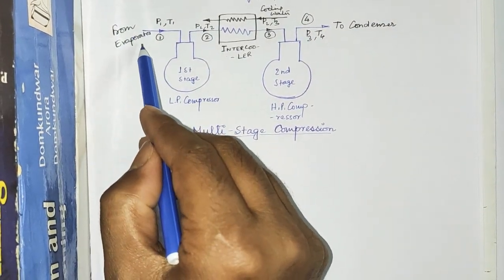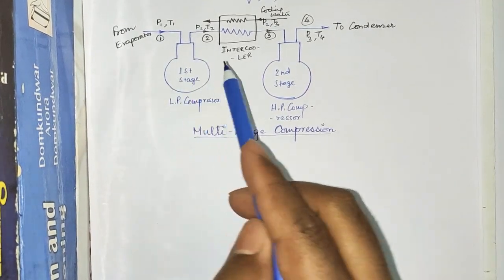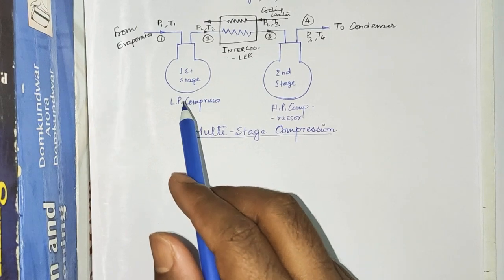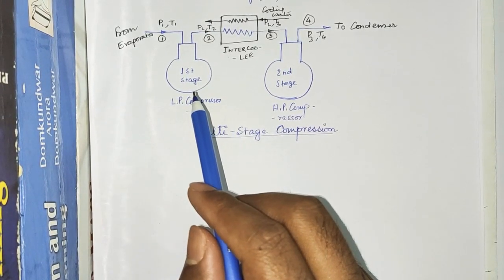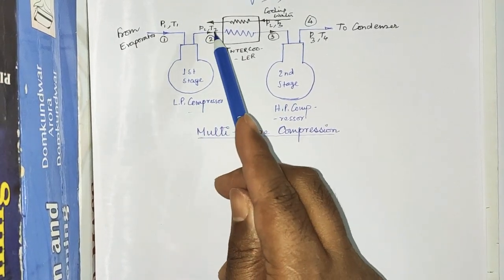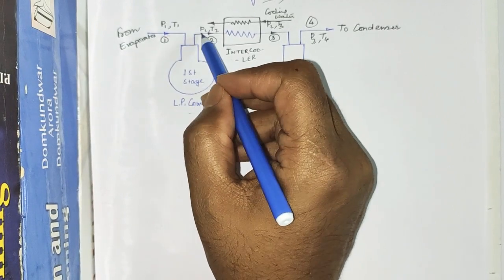a particular pressure and temperature, which is low pressure vapor, enters into this first stage of compression, that is called low pressure compression, during the suction stroke. Now within this low pressure compressor, it is compressed up to a certain pressure and also the temperature will change. So the pressure and temperature are changed from P1 T1 to P2 T2,